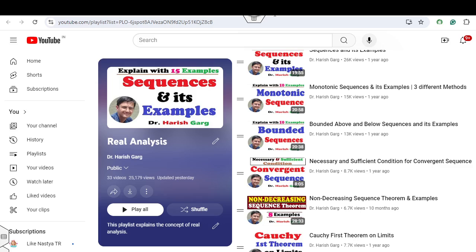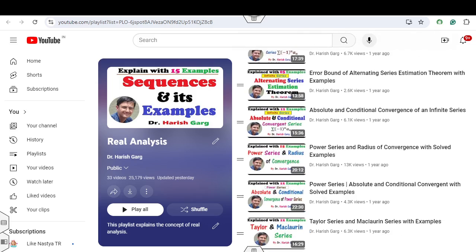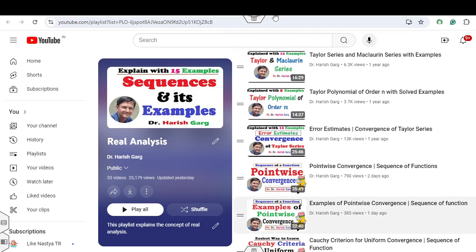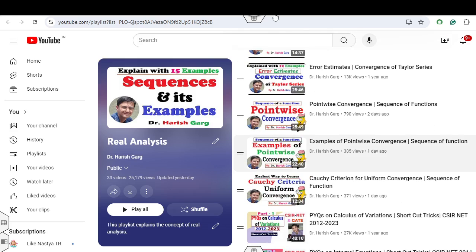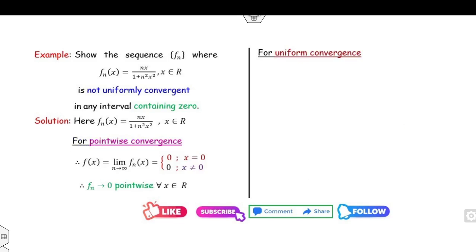For more detail about pointwise convergence, I recommend you watch my lecture with examples of pointwise convergence. Anyhow, since you have the two cases, x is 0 and x is non-zero, now let's come to the main point, which is uniform convergence.